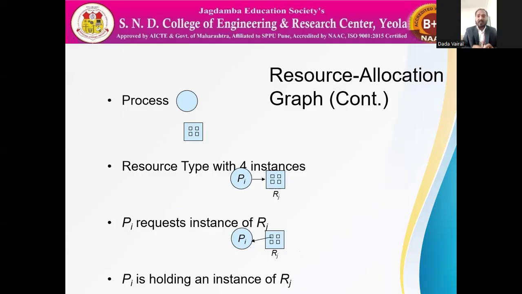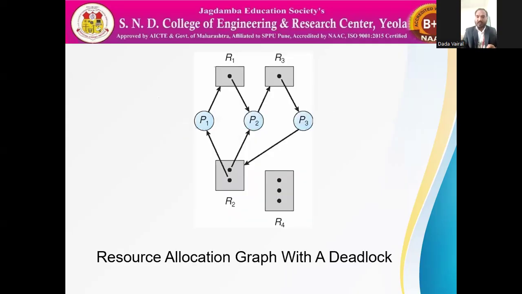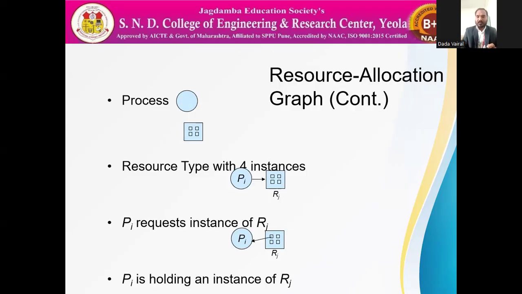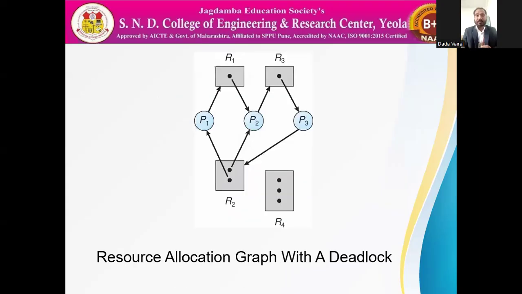Request: suppose a process wants a resource, then the request edge is from the process to that resource. A holding edge is also there, which is from the resource to the process. Here is an example of a resource allocation graph with a deadlock.